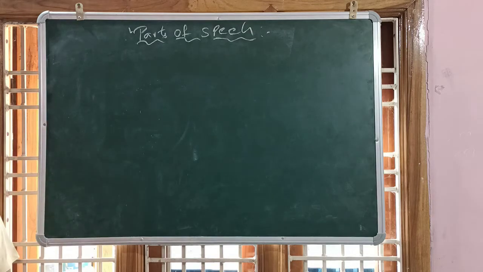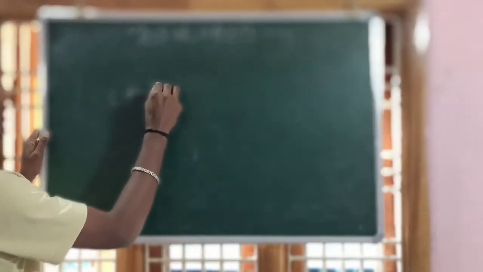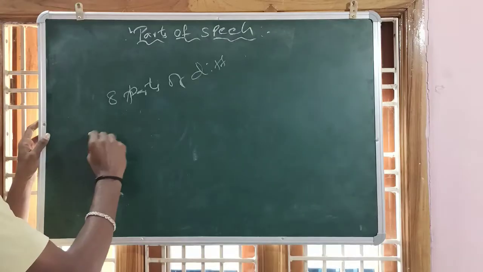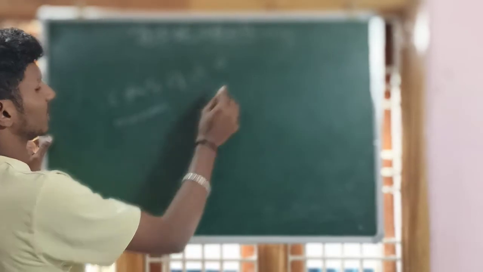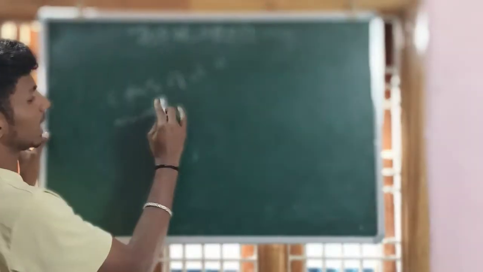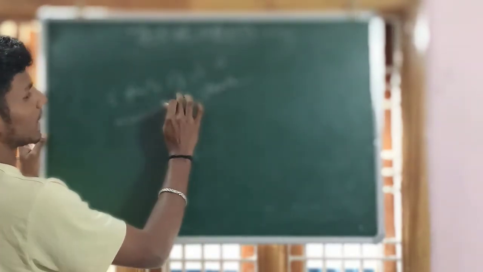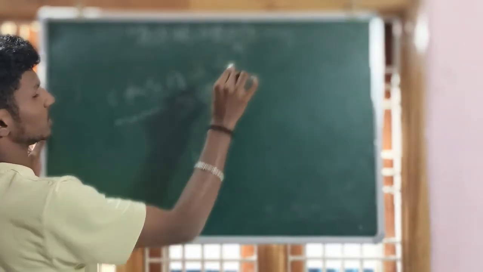We have 8 parts of different manner to speak, and these 8 parts are called parts of speech.